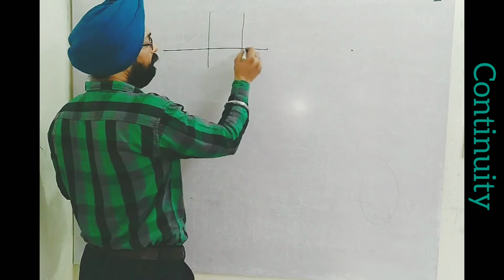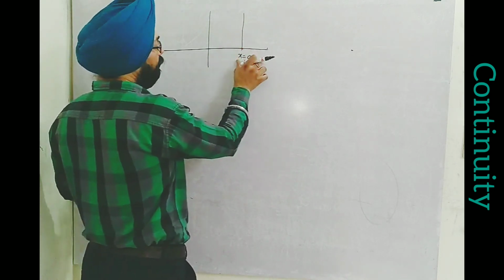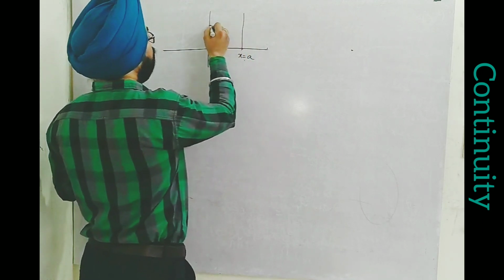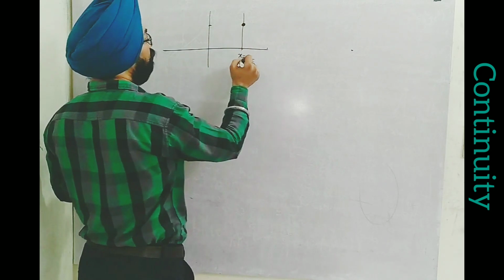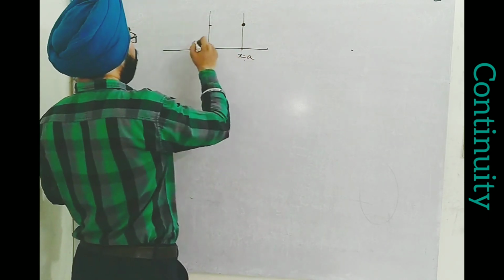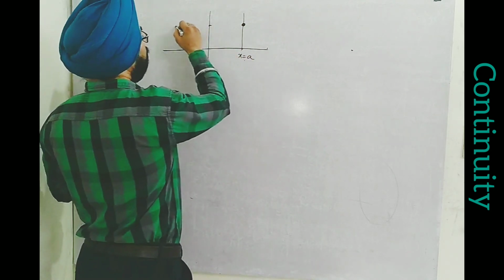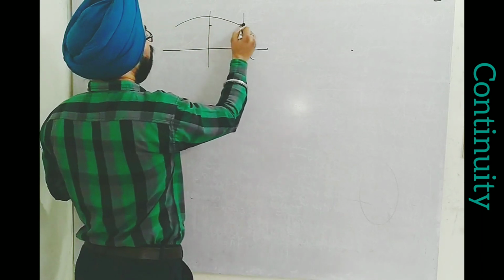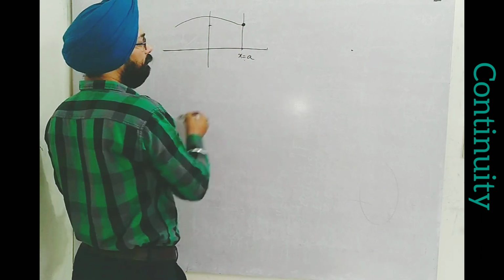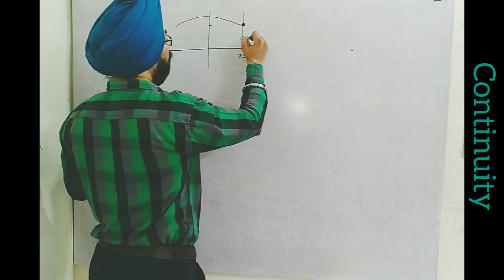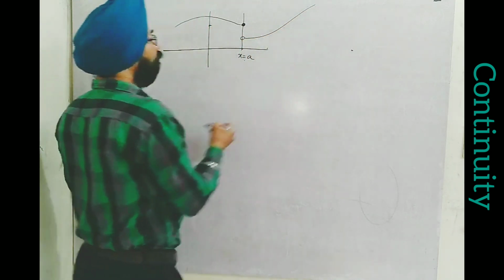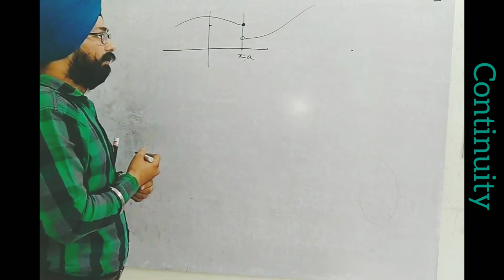The value of the function exactly at x equal to a is a particular point. From the left hand side, the function comes here and joins it, but on the right hand side it starts somewhere else and moves on.